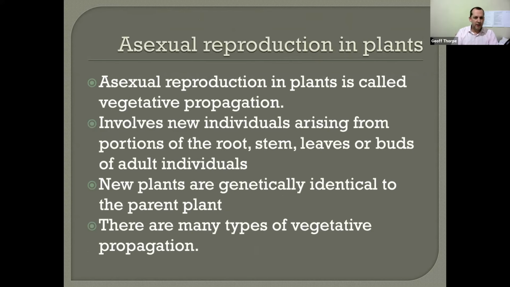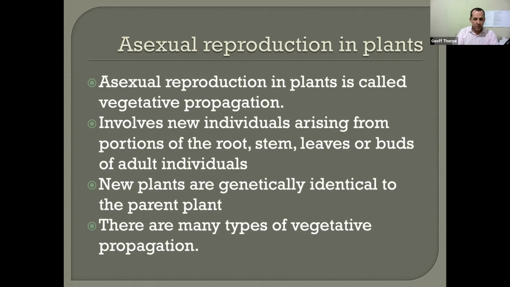So asexual reproduction in plants. Asexual reproduction in plants is called vegetative propagation. It involves a new individual arising from portions of the root or the stem, leaves, or buds of adult individuals. I'm not sure how much gardening you have done, but you may have heard of a plant cutting, the idea that you can cut a little bit off a plant, put it in a new pot or soil, and then a whole new plant can grow. So the new plants are genetically identical to the parent plant because there is just one parent. It is just dividing through mitosis. It is asexual reproduction, so the feature of that is genetically identical.